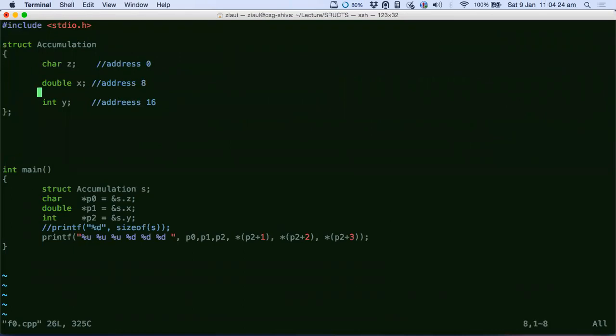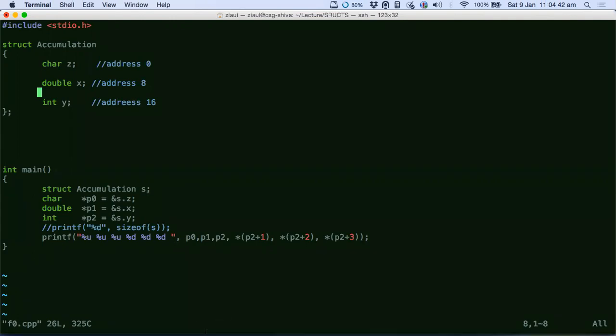At least now you know how the padding happens between the member variables in a structure. But then there is some padding at the end also. You have to figure that out. Why is there padding at the end as well? But at least you can figure out the addresses of the member variables now using this logic.